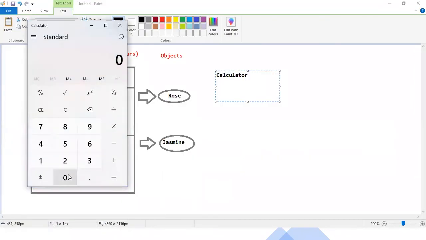Tell me, if I do 10 plus 20 plus 30 and click enter, is it an addition of 3 numbers, or a program for addition of 2 numbers?